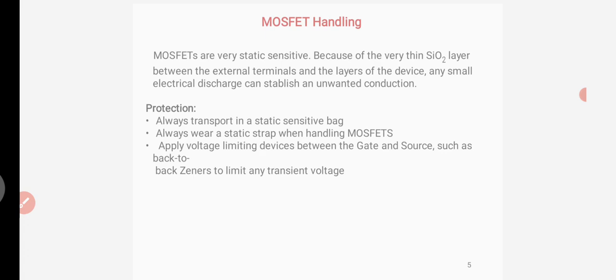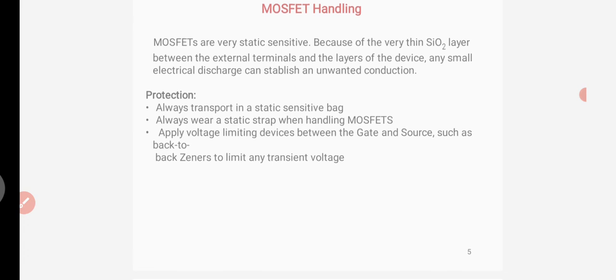That means, to avoid unwanted conduction and to protect the MOSFET, always transport it in a static sensitive bag. You can carry the MOSFET in a static sensitive bag. At the same time, always wear a static strap when handling MOSFETs. Next, apply voltage limiting devices between the gate and source, such as back-to-back Zener diodes, to limit any transient voltage.